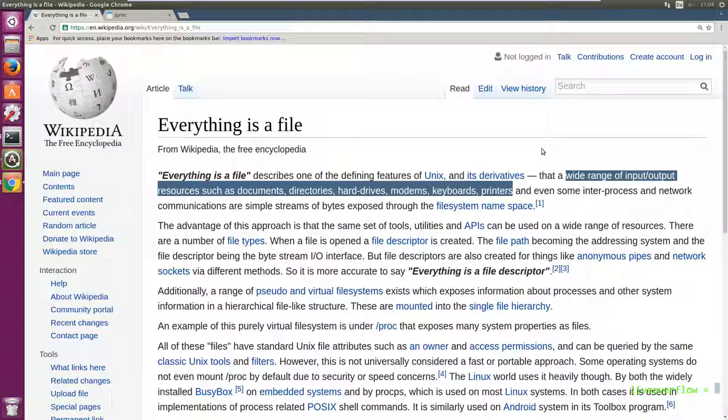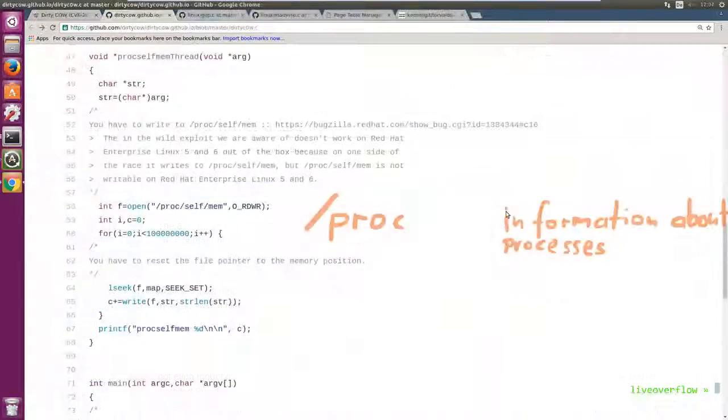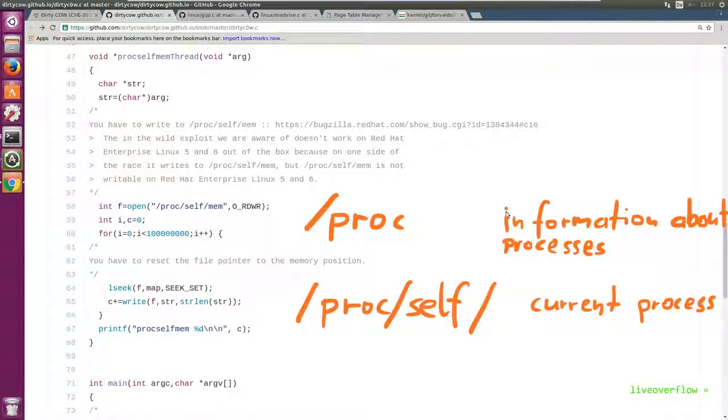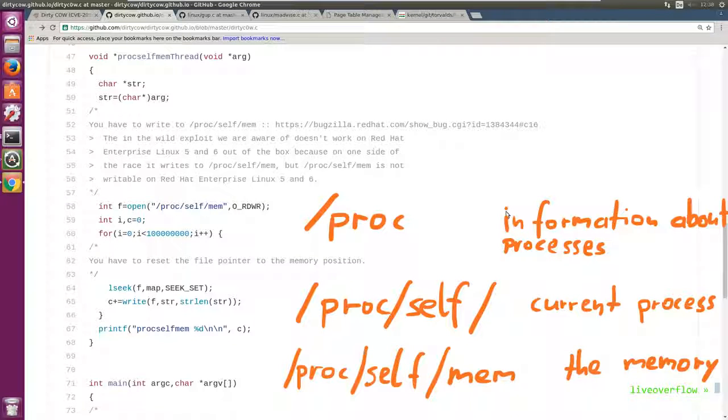So proc does not really contain files in the common sense. They refer to something more general. Most importantly for our case, something you can read and write to. So in this case, /proc/self refers to a special file provided for the current process. Every process will have its own /proc/self. And in there is a file called mem, which is a representation of the current process memory. So you could theoretically read your own process's memory by reading from this file.